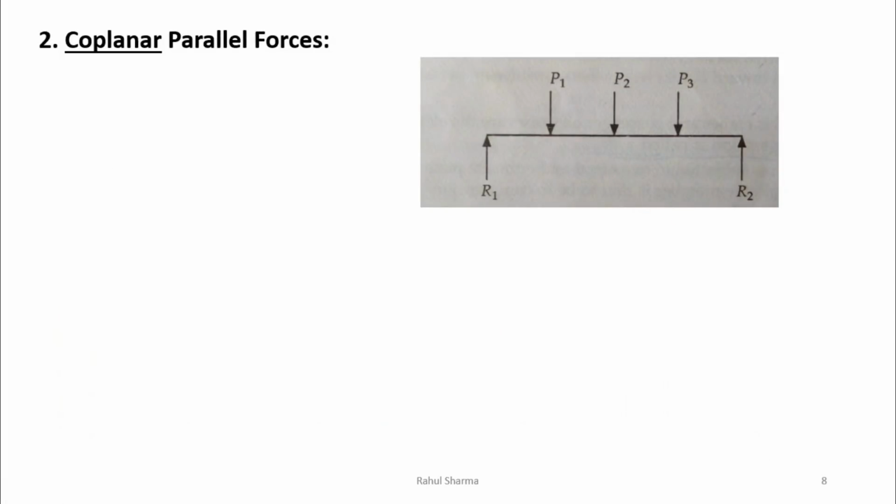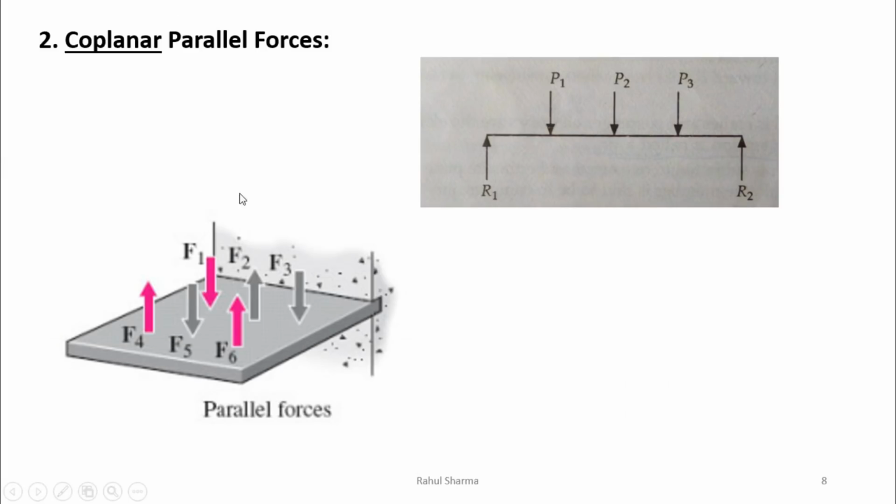Then we say coplanar parallel forces means when the lines of action of all the forces are parallel to each other and they lie in a single plane. For example, several loads acting on a beam. On this beam a number of forces are acting, F1 to F6, but all the lines of action of forces are parallel to each other. Take the same example: in the room, on the floor, a number of persons are standing parallel to each other, vertically, and all the persons have lines of action of force parallel to each other on the floor. The floor is a single plane only, so that is why it is known as coplanar parallel forces.